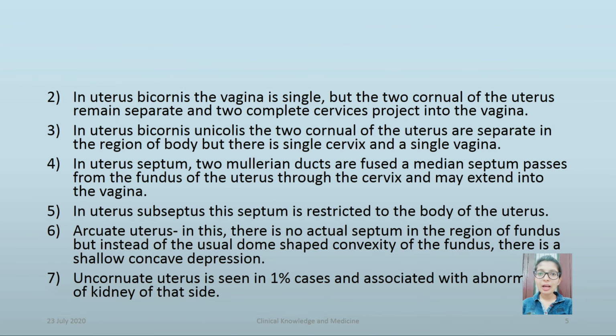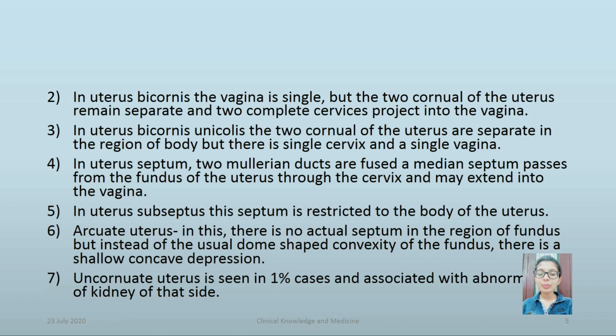In uterus bicornis bicollis, the vagina is single, but the two cornua of the uterus remain separate and two complete cervixes project into the vagina. In uterus bicornis unicollis, the two cornua of the uterus are separate in the region of the body, but there is a single cervix and a single vagina.